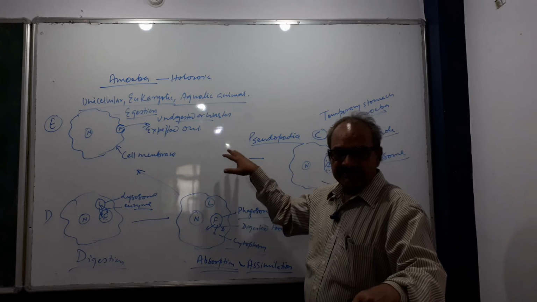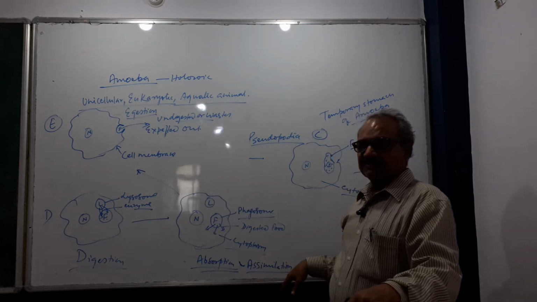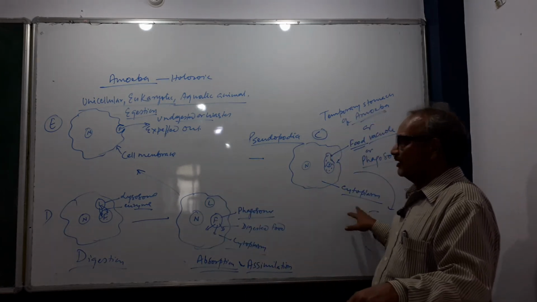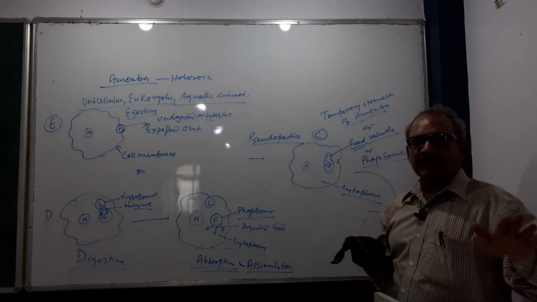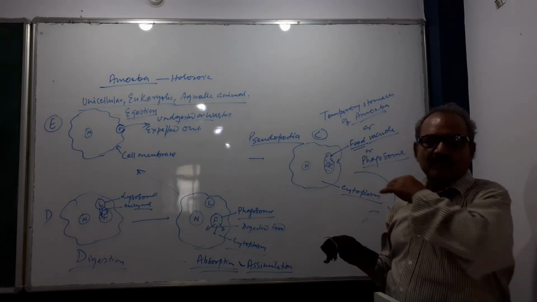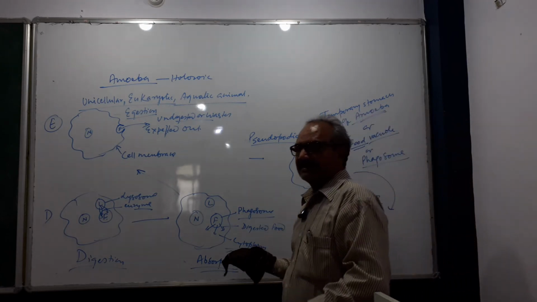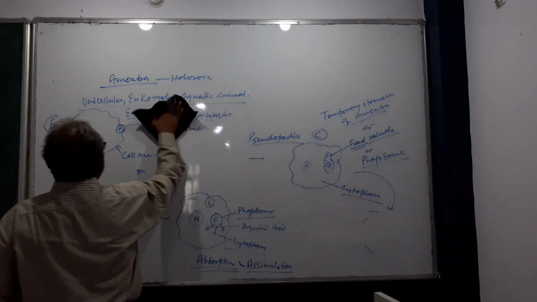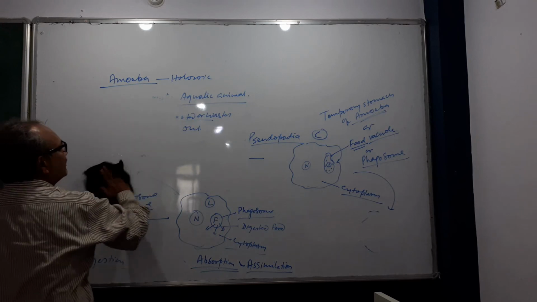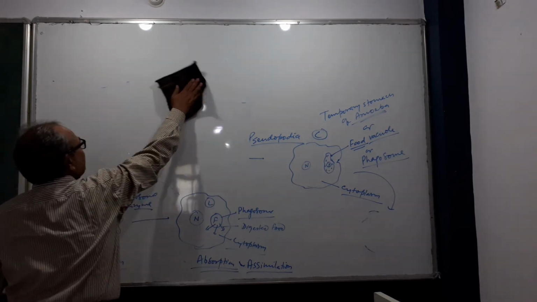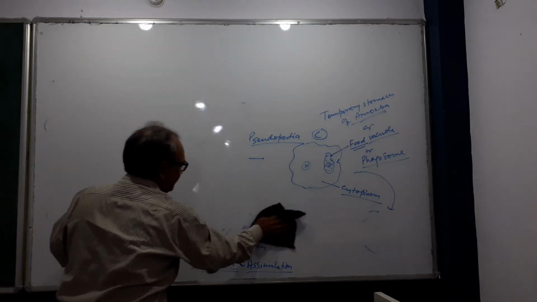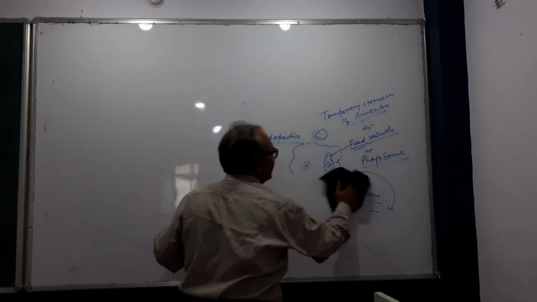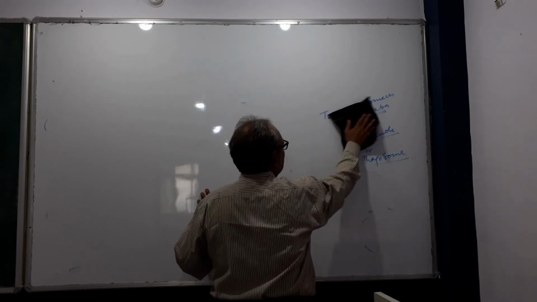You have to write about ingestion, digestion, absorption, assimilation, and egestion. These five steps are common in all animals during the holozoic mode of nutrition.